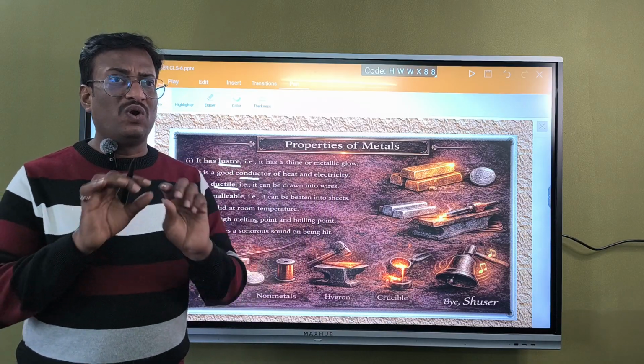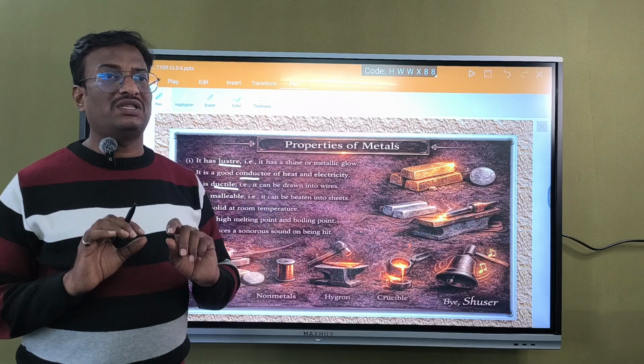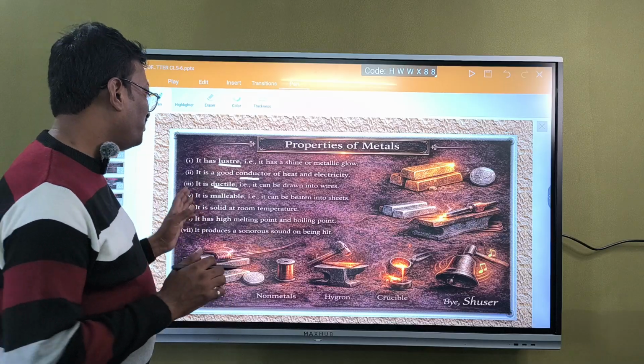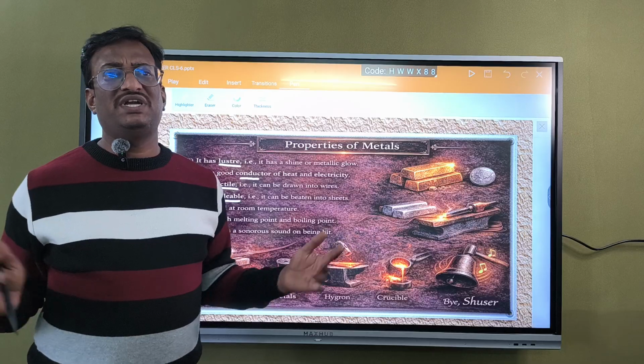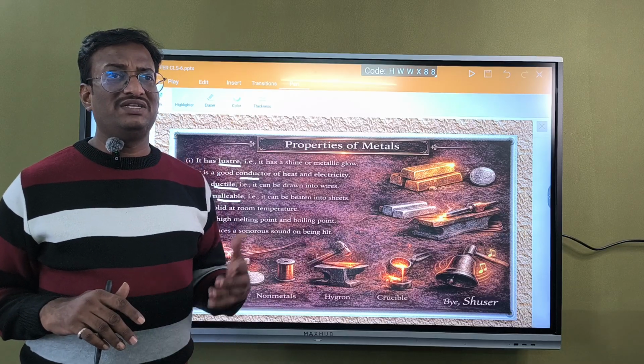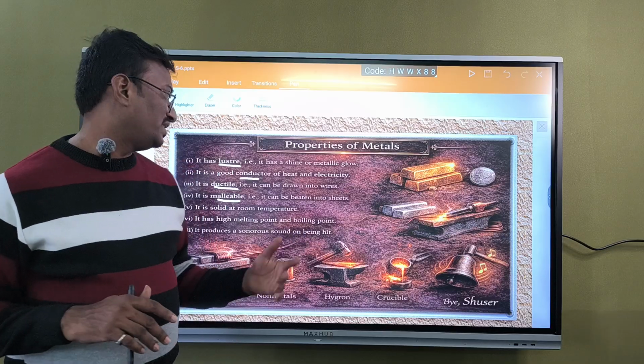Gold chain, gold wire. Chain in the sense of wire. So we can draw them into wires. And malleable means they can be made into sheets, like tin sheets, lead sheets. Metals can be converted into sheets.